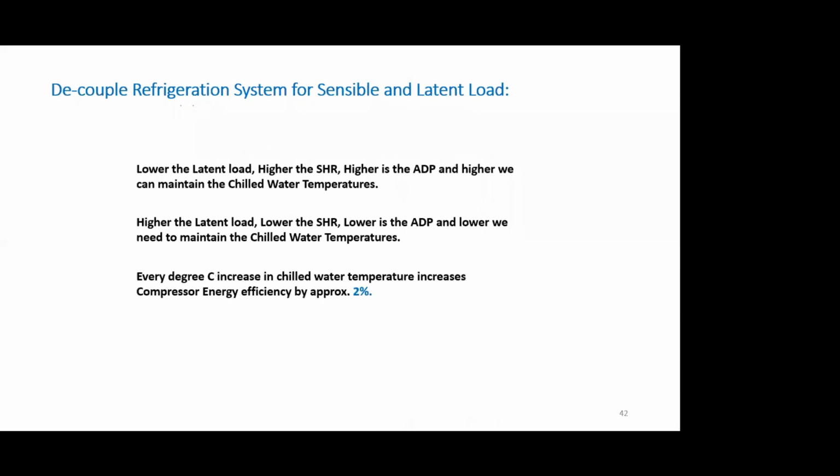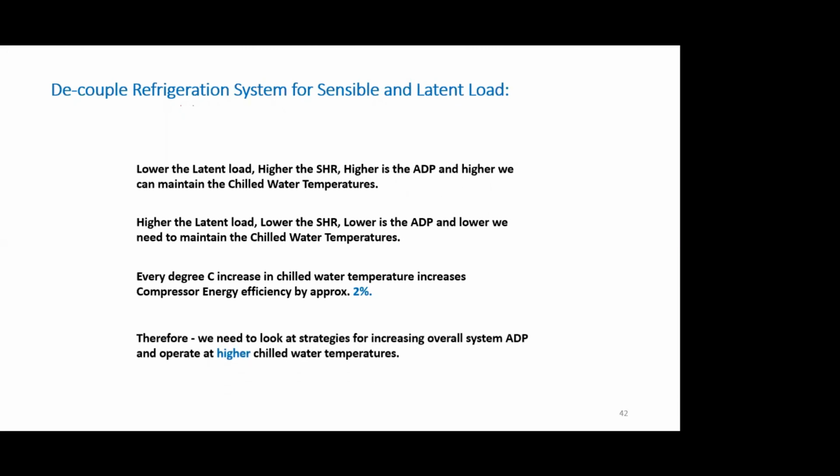Every degree C increase in chill water temperature increases the energy efficiency by approximately 2%. So I hope you realize that if there is a methodology by which I can increase the average apparatus dew point or chill water temperature by say 5 degrees C, I can work out a 10%, which is a fantastic saving of year-round performance.